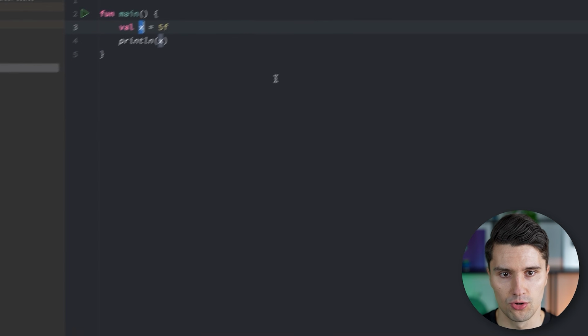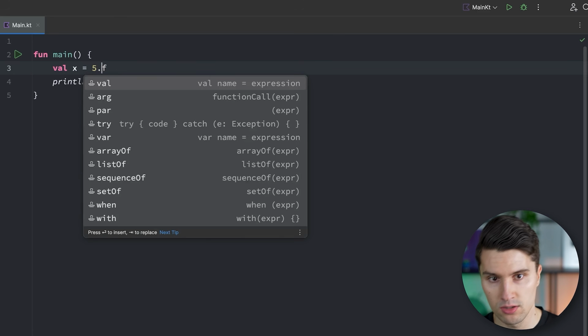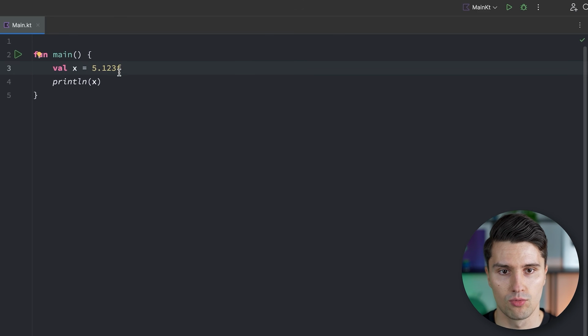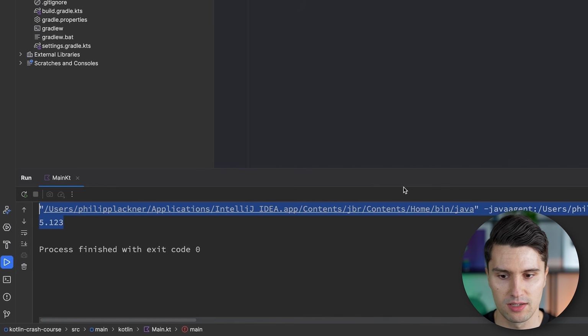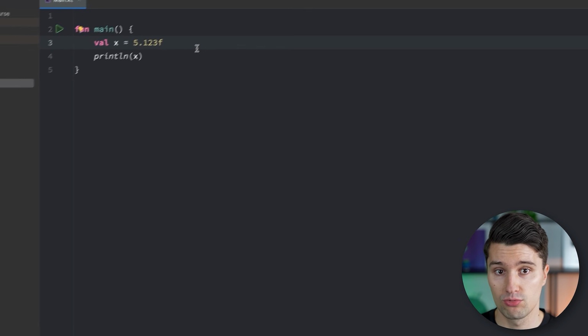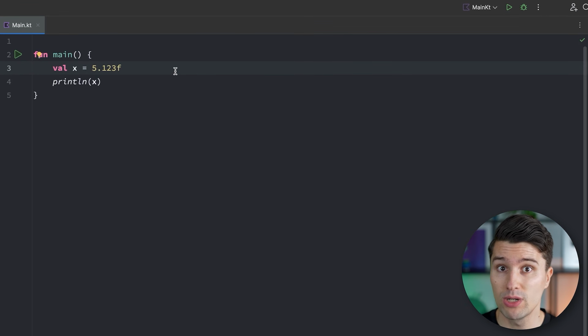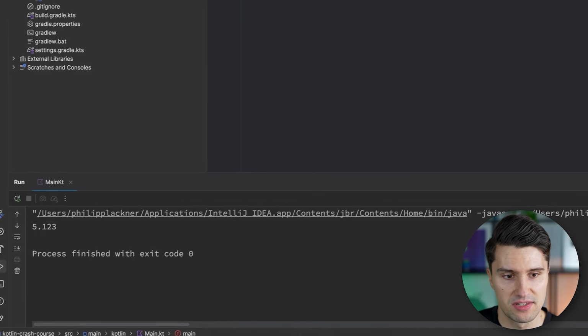And if we now print this again, run the program, you can see this time it actually prints 5.0. So this is also how we could now specify decimal places, just with a dot, and then 1, 2, 3, for example. We print this, and then we get the decimal number. And the same thing actually works with so-called double numbers. These we can declare by just leaving the F, but making sure there are some sort of decimal places. So if we print this, this is now exactly the same output.